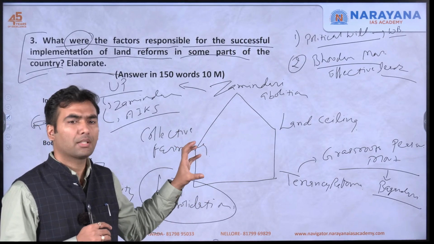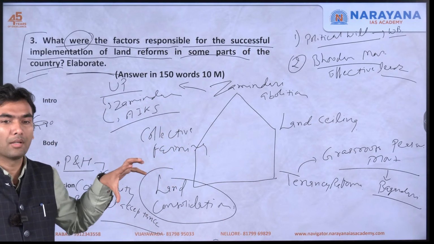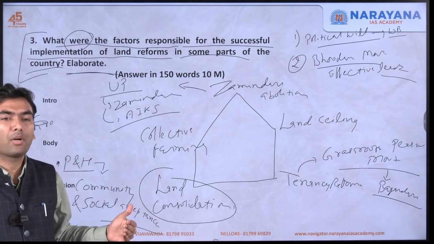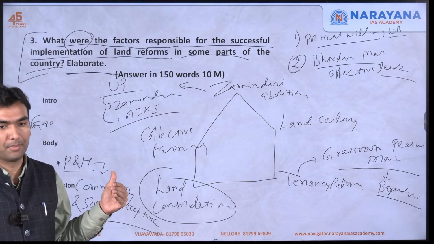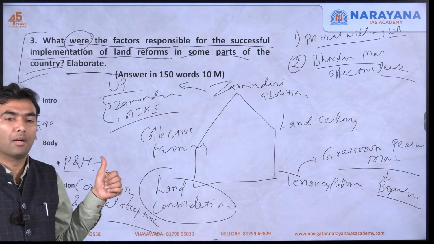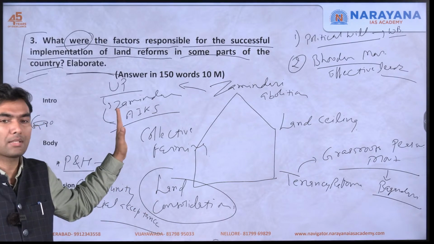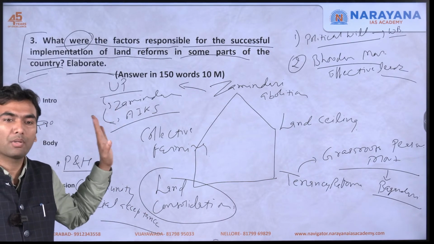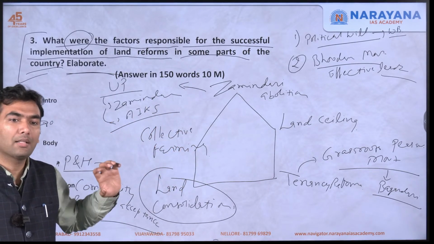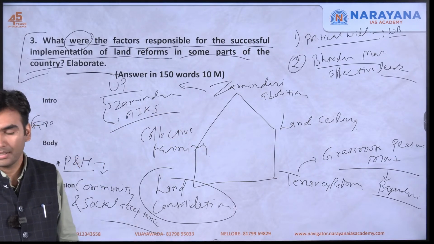So the conclusion should be a relatively larger paragraph dealing with the requirements for making the land reform movement more successful. I would advise you not to write anything negative, because the question is not asking anything negative. So why be unnecessarily critical? Since it is only asking about elaborating, and the tone of the question is positive, just write the factors which were responsible and then give the way forward for more land reforms. Okay, is it clear?